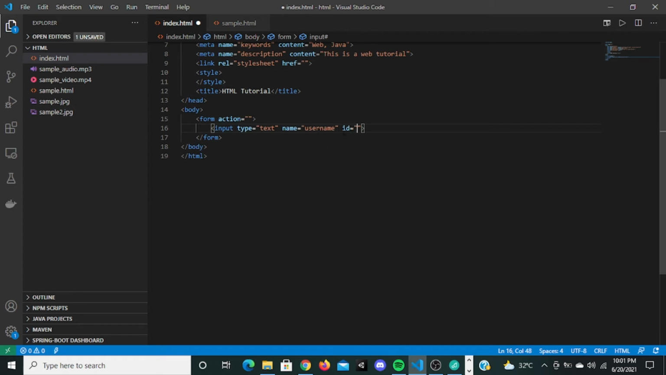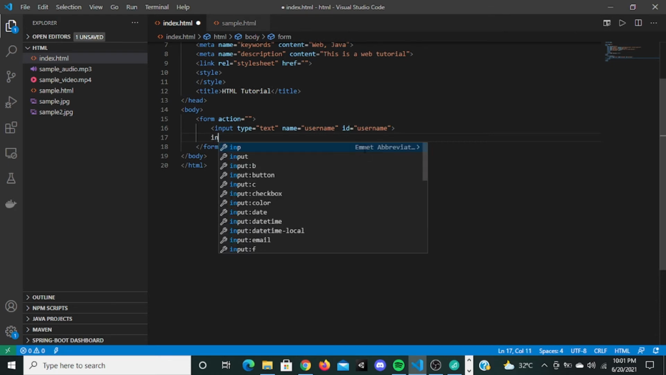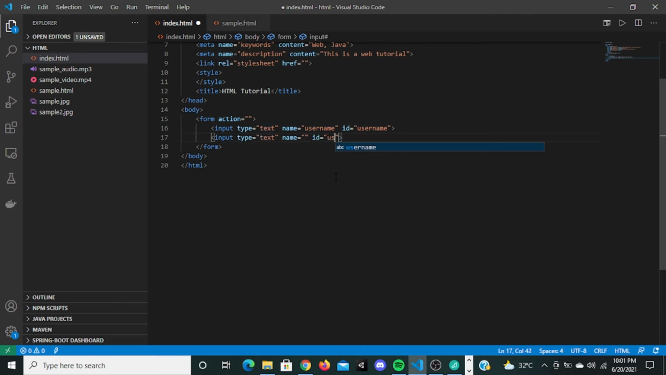This id attribute, when we use JavaScript and CSS, you'll know what it is used for. The id attribute must be unique across the document. So if I give this id as username, and I create another input element and give this id as username too, this is wrong. You should not do this. The id should be unique. Let me delete this.